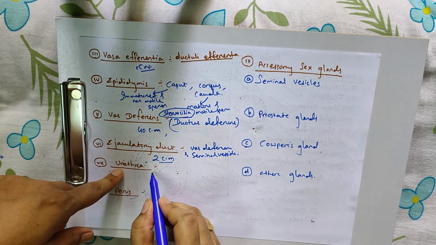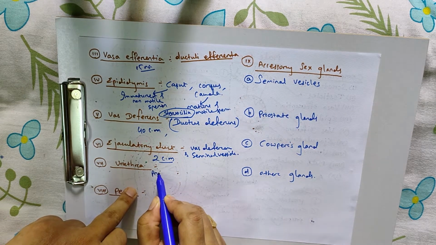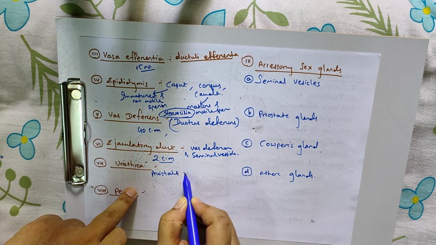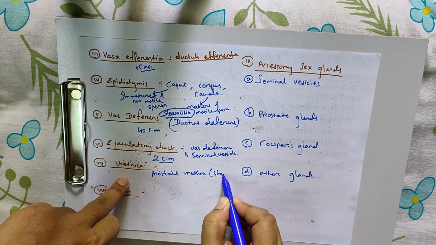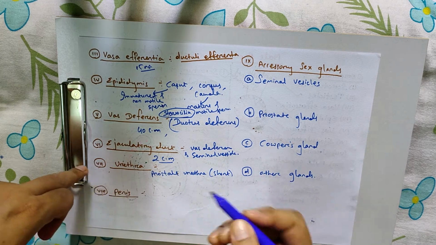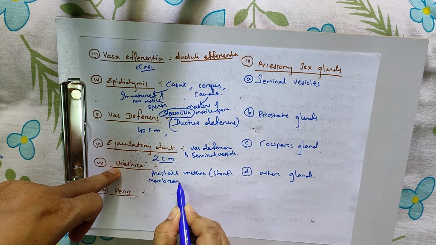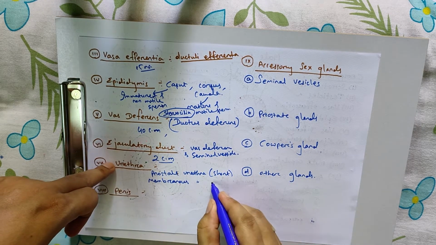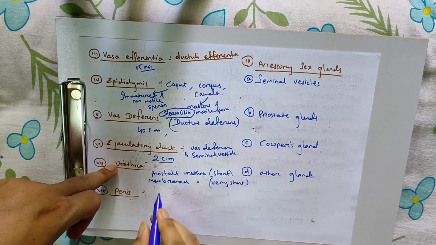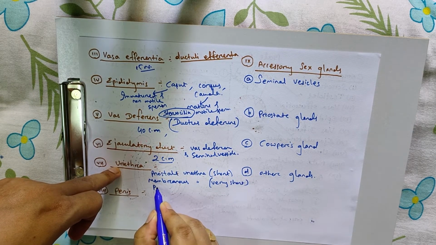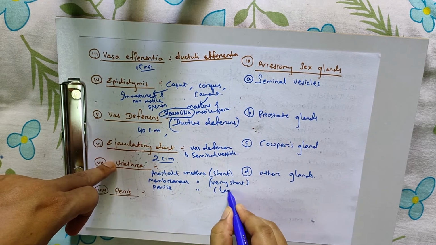Urethra in the male reproductive system has 3 components: prostatic urethra, short and surrounded by prostate gland; membranous urethra, very short; and the last one, penile urethra. This one is large.